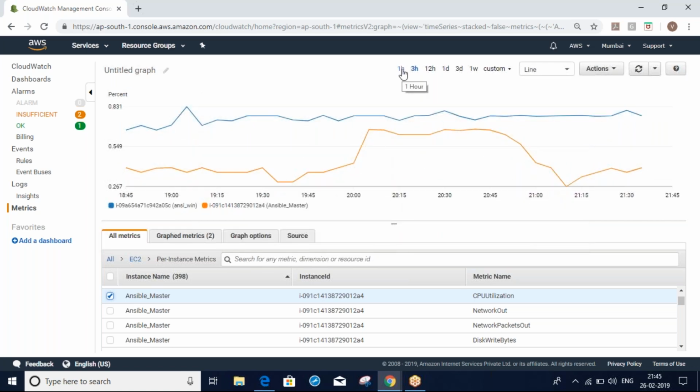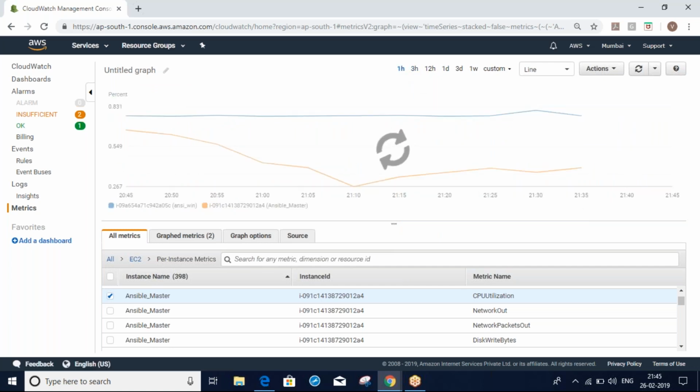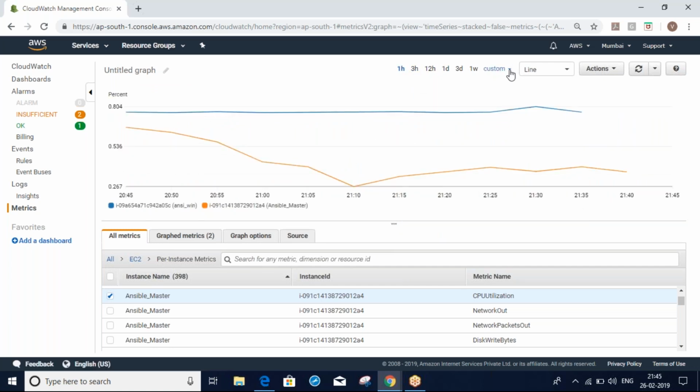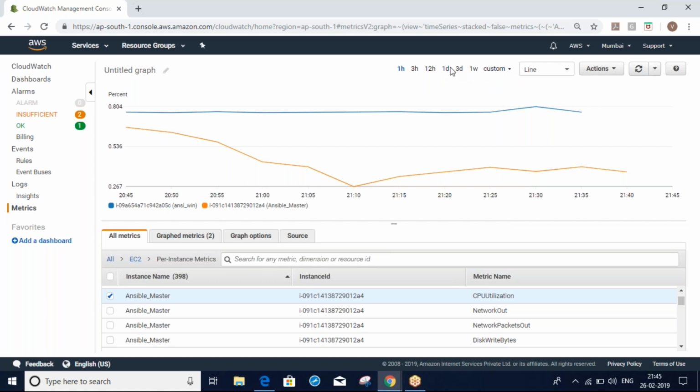Here the time period can be 1 hour, 3 hours, whatever you want, the time ranges and custom ranges. As per your requirement, you can configure the time range here. I'm taking 1 week.